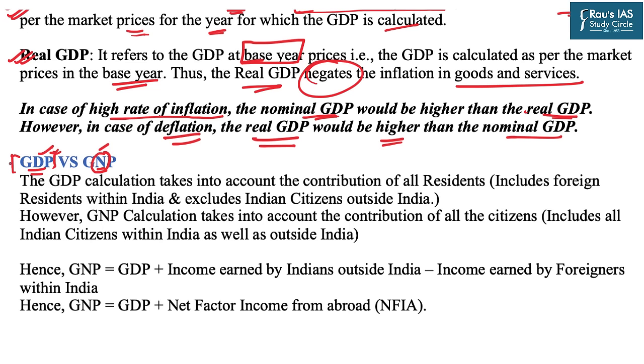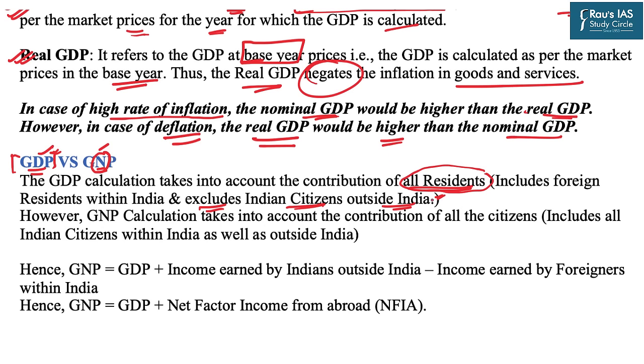So that means that GDP takes into account the contribution of all the residents, whether he or she is a citizen of India or not. The point is that if he or she is living in India and producing some goods and services within India, it will be the part of GDP. And hence it excludes the Indian citizens outside India. If any Indian citizen is producing some good in, let's say, USA, it will not be the part of GDP.